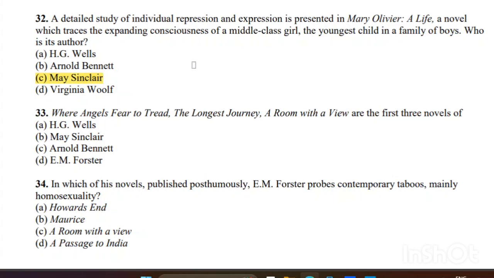Where Angels Fear to Tread, The Longest Journey, A Room with a View are the first three novels of. So it's a very easy question. 33. You know very well. The right answer is E. M. Forster.